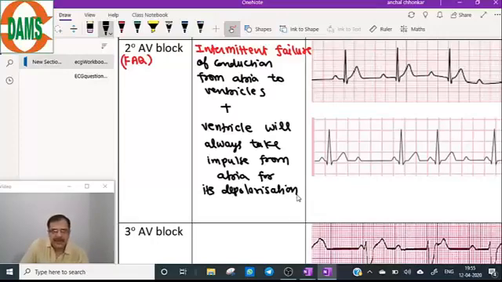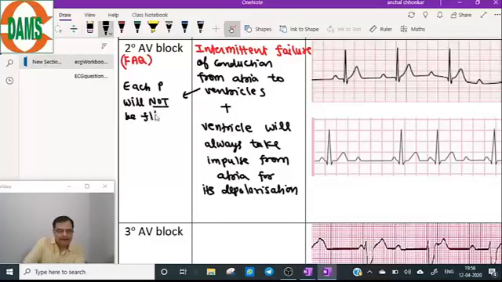So how does that translate into the ECG? The most important finding here: intermittent failure of conduction from atria to ventricle. This means each P will not be followed by QRS.